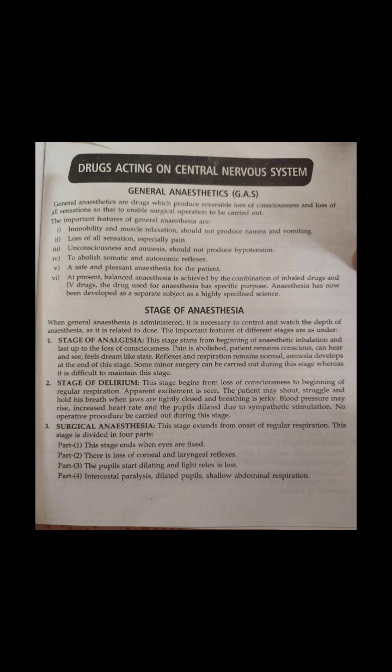Administer injection naloxone, which is available under the brand name Nalox. Artificial respiration and oxygen inhalation should also be given to the patient. So that was the treatment of overdose or poisoning of morphine hydrochloride.